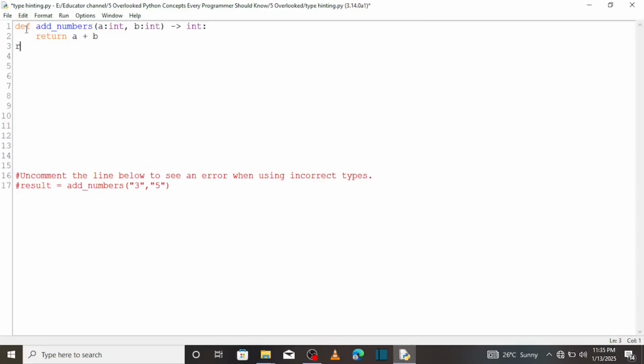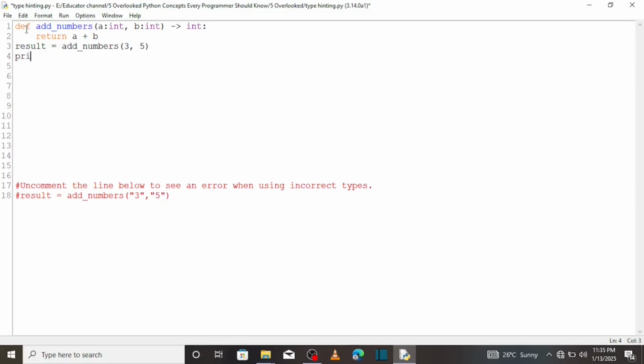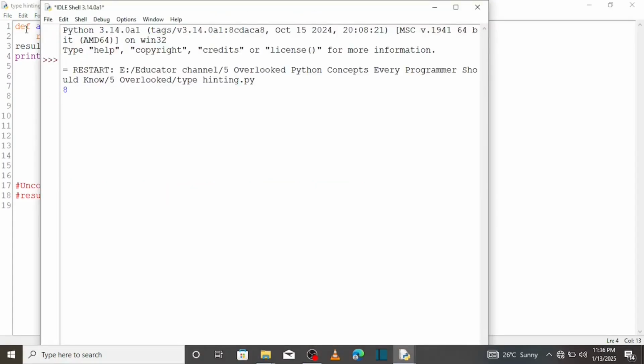The result should be equal to the function add. We call the function add with arguments 3 and 5. So when you print the result, you save and run, you should see you get 8.